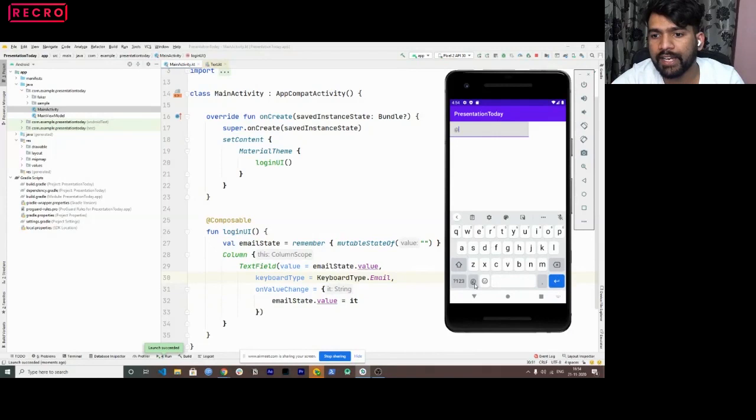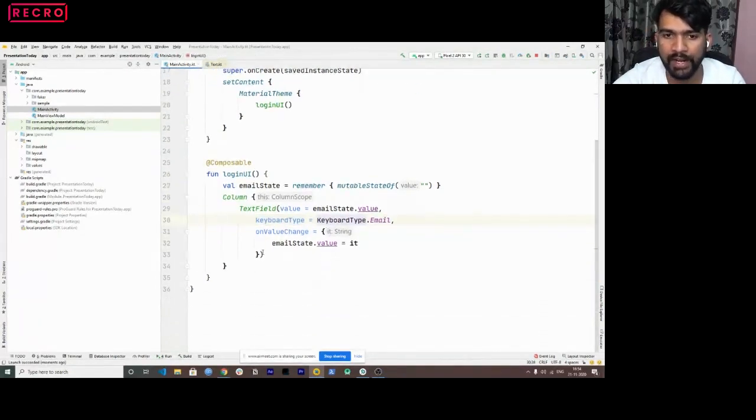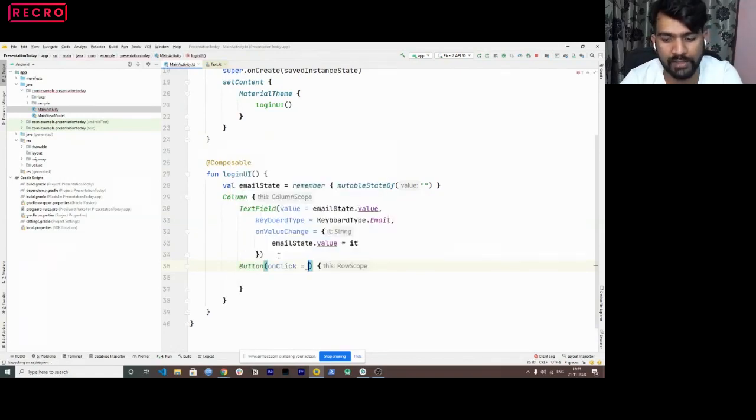Now you can see @ coming here, right? Because now the input is @ here. So that's how we actually put it. Now let's add a button as well. So I'm going to add a button. To add a button, I'll just use Button, and I'll have that click listener now.